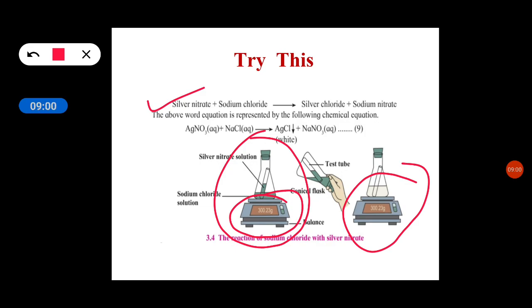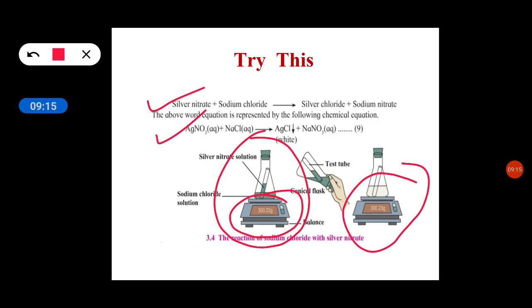Now the equation which is given: silver nitrate plus sodium chloride gives rise to silver chloride plus sodium nitrate. This is your word equation. Now the next is the chemical equation. Here we are using the formulas.